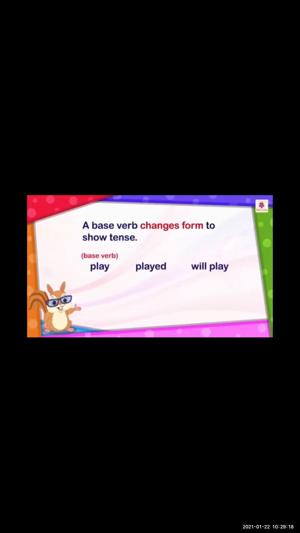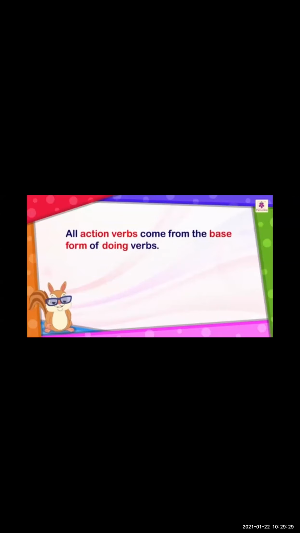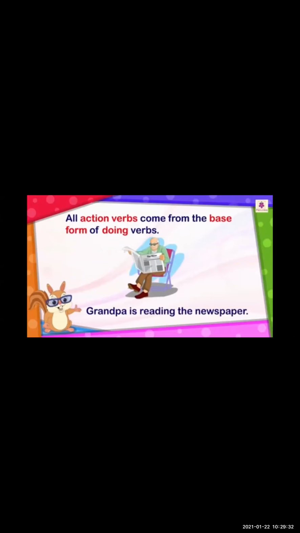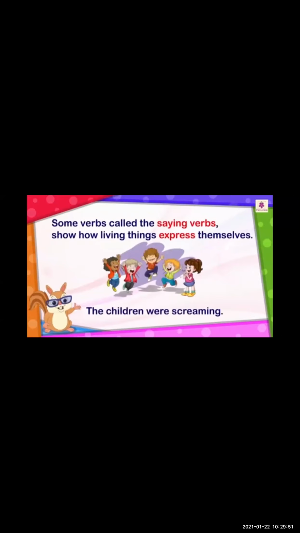A base verb changes form to show tense. All action verbs come from the base form of doing verbs. For example, Grandpa is reading the newspaper. In this sentence, read is the base verb. Some verbs, called the same verbs, show how living things express themselves. For example, the children were screaming. Here, the same verb is screaming.